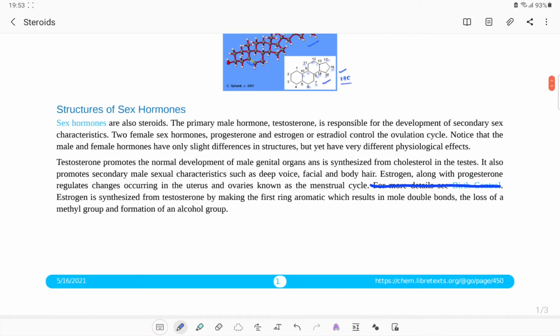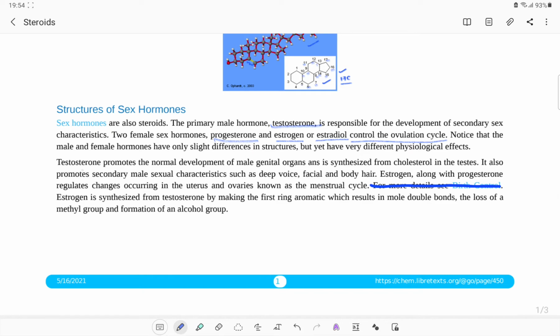Now, steroids are also part of certain sex hormones. Sex hormones are also steroids. The primary male hormone testosterone is responsible for the development of secondary sex characteristics. Two female sex hormones, progesterone and estrogen or estradiol, control the ovulation cycle. These are also steroidal type of systems.